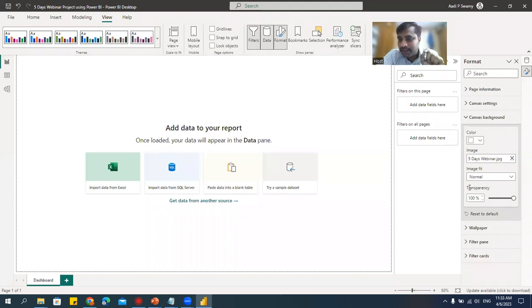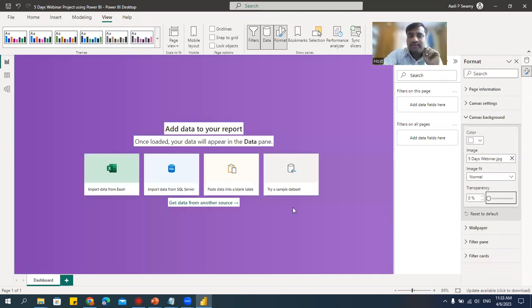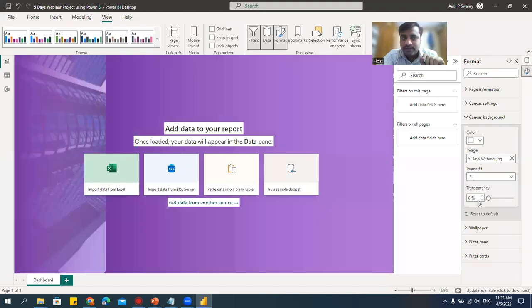You see this transparency? The transparency, I should reduce like this, make it 0. See, I can see this. But if you see the image, we had one building here, some image was there. It is not there. What happened? What I'll do, I'll go here. You can see image fit. I'll click on this. Here I have this fill, or fit. Now you can see I got this background image.